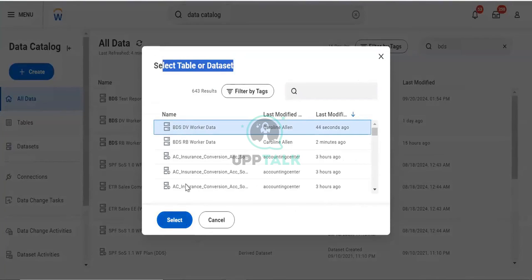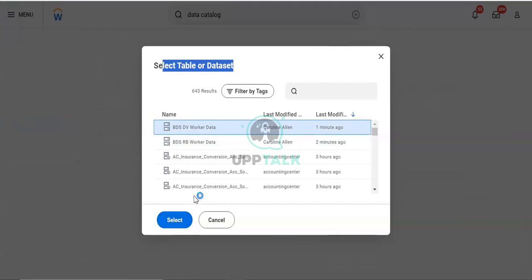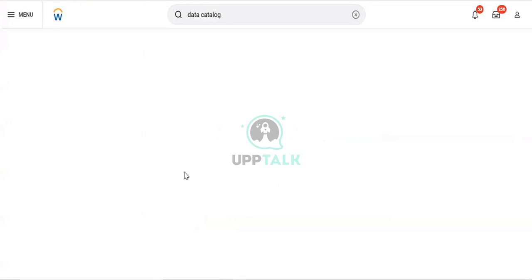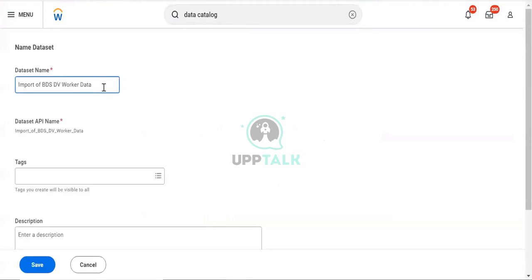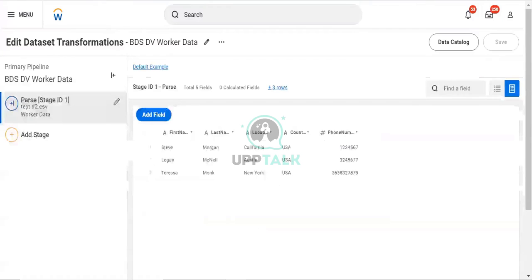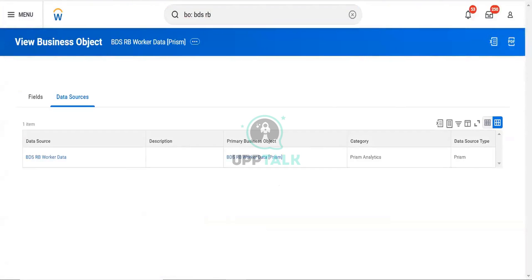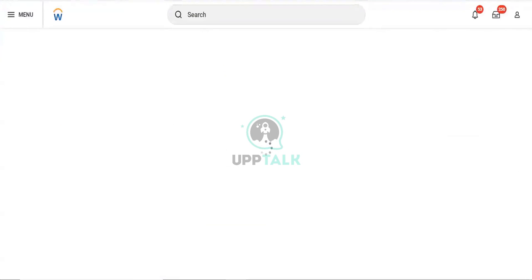In our case, we will select this one. I can only select one at a time. I can't select multiple at a time. When I select, it will establish a pipeline. It will establish a connection between them. Here we will name it DDS worker data. I won't give any tag here; I think we also didn't give any tag here. View data and personal data. Give it personal data and same.